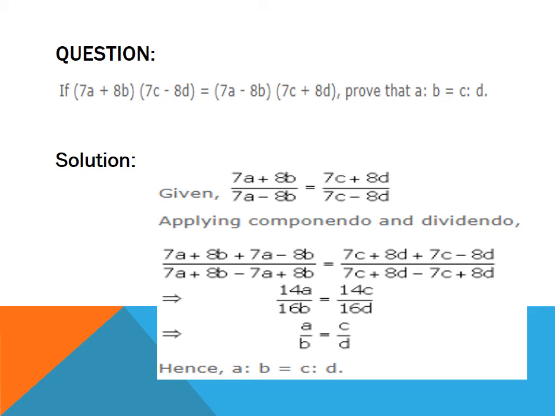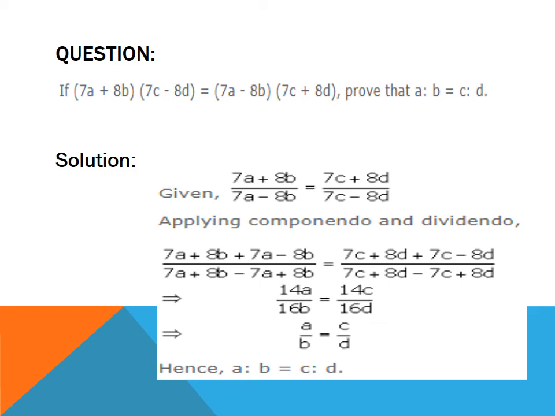Next question. If (7a plus 8b) into (7c minus 8d) is equal to (7a minus 8b) into (7c plus 8d), then prove that a is to b is equal to c is to d. So in this question we have to use componendo and dividendo.